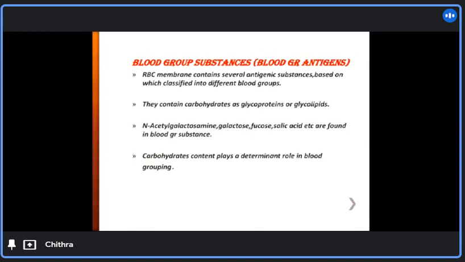Blood group substances. The RBC membrane contains several antigenic substances, based on which it is classified into different blood groups. They contain carbohydrates in the form of glycoproteins or glycolipids. Carbohydrate content plays a determinant role in blood grouping. N-acetyl galactosamine, galactose, and fucose and sialic acid are found in the blood group substances.